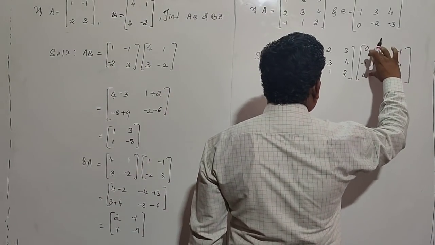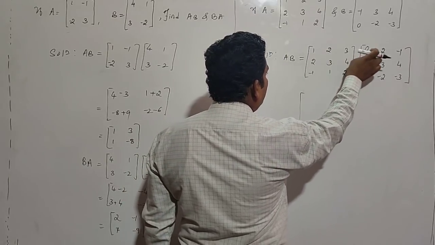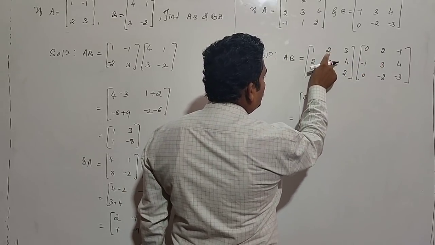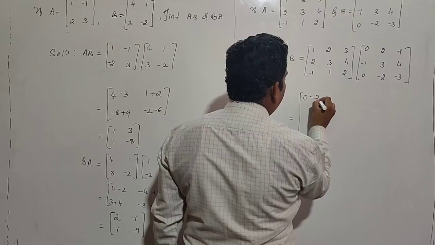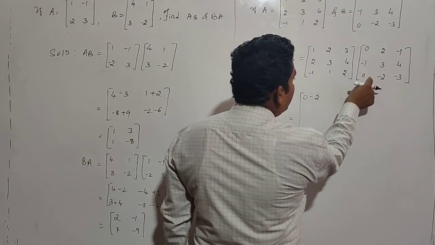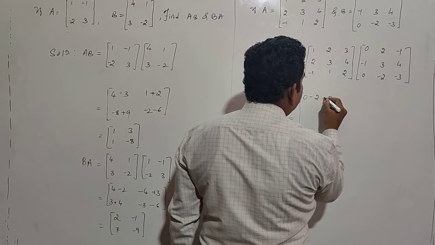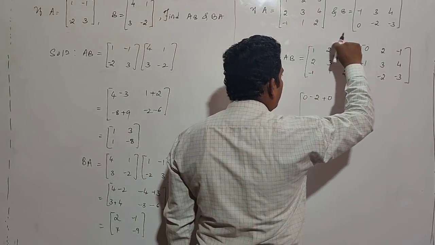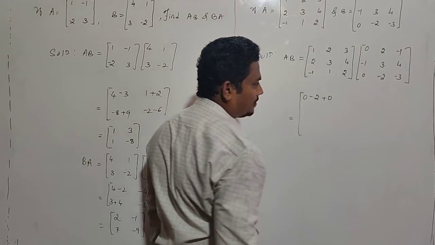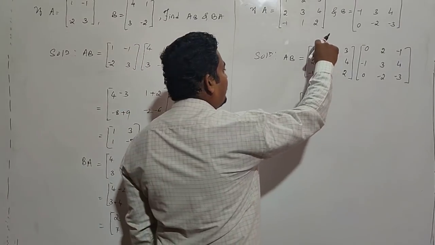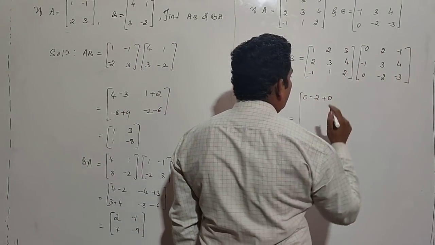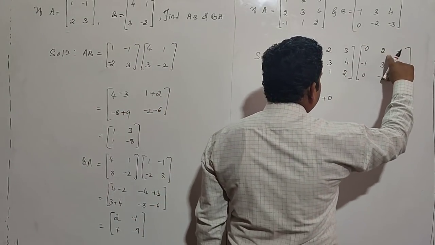First row with first column, I will write directly. 1 into 0 is 0, 2 into minus 1 is minus 2, 3 into 0 is clearly 0. After that, first row with second column.